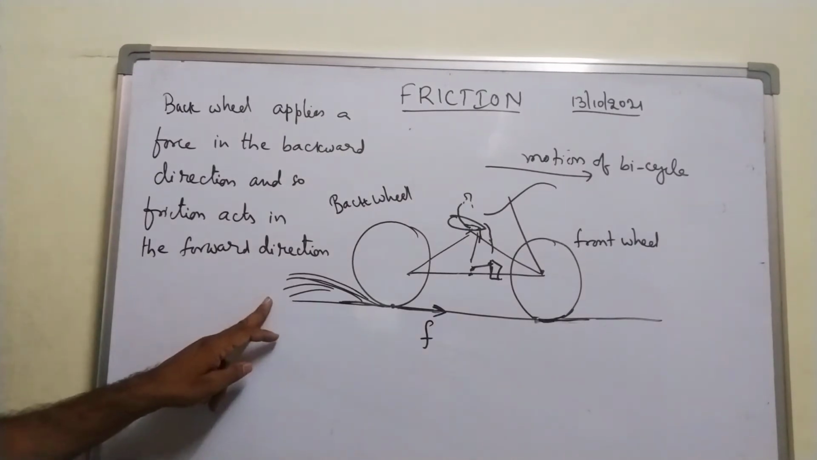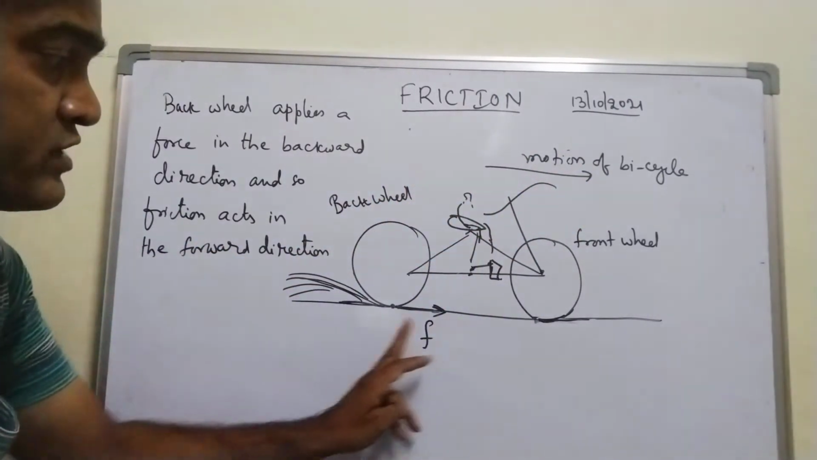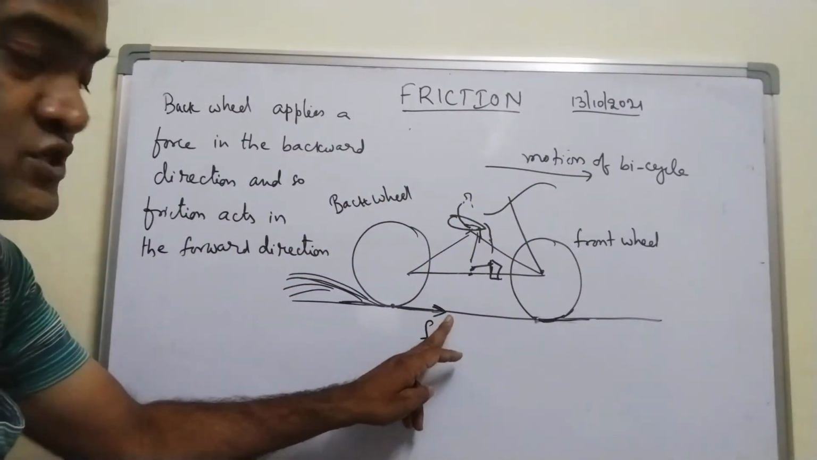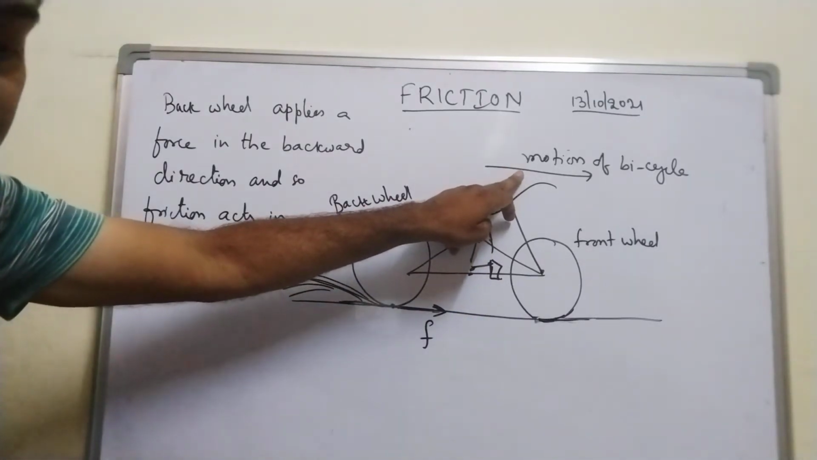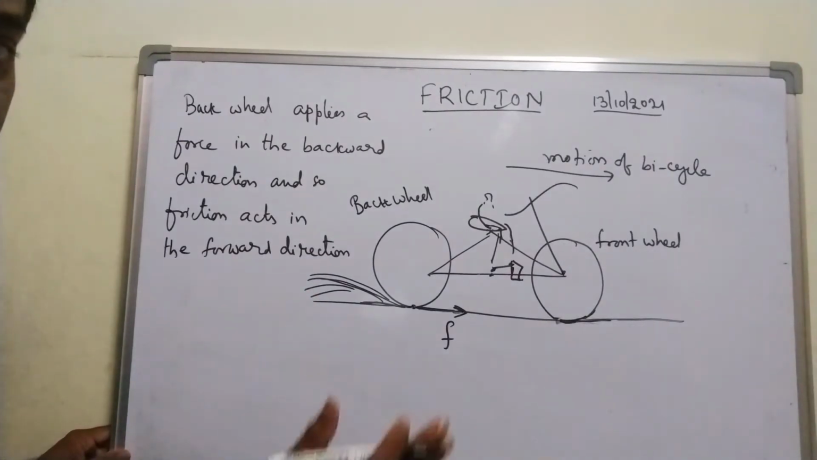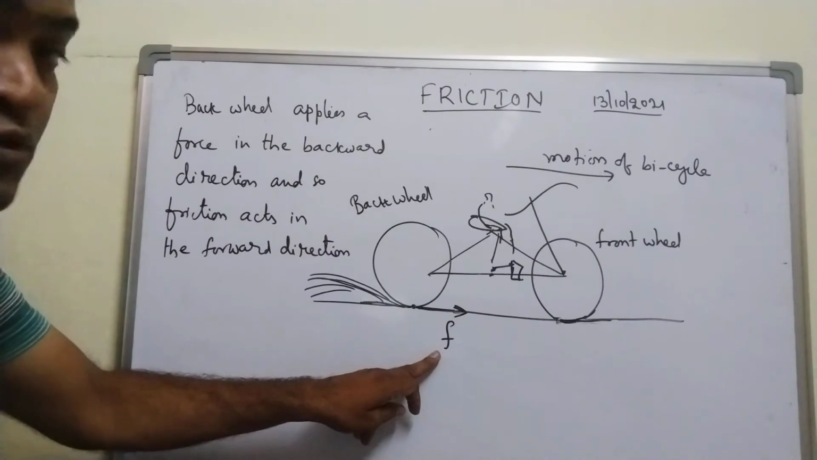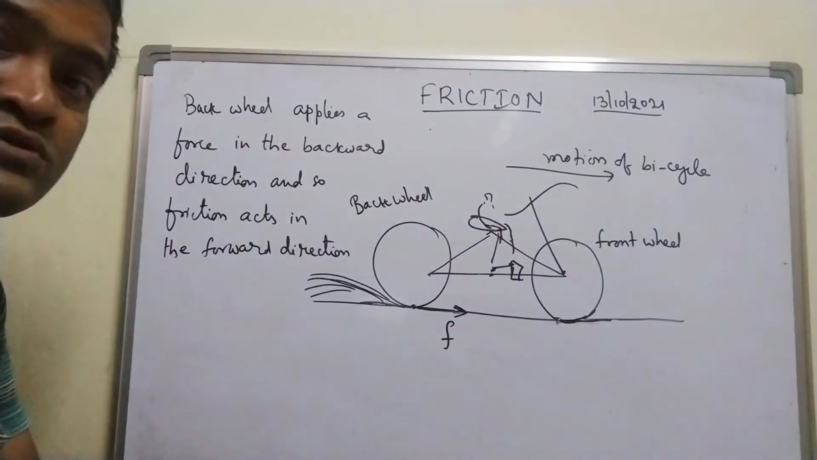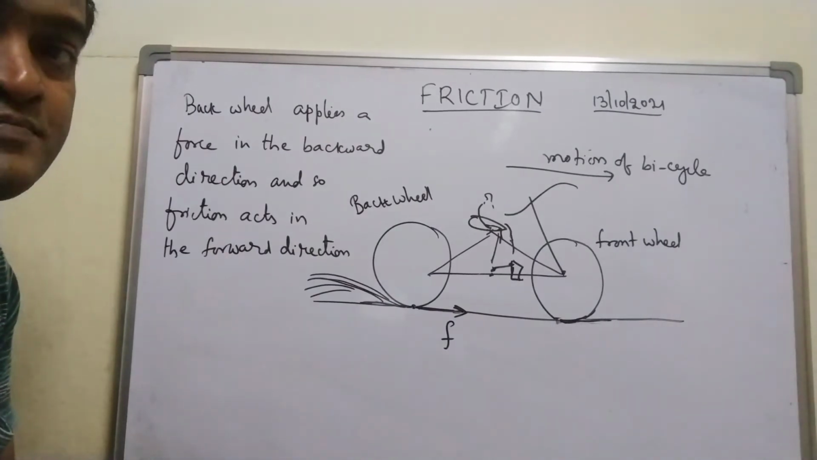Friction direction is same as the direction of motion of the bicycle. If you look at this, the direction of friction is the same as the direction of motion of the bicycle. Let me write an important point. Friction is not opposing the motion of the bicycle. Friction opposes the relative motion between the two surfaces in contact, right?